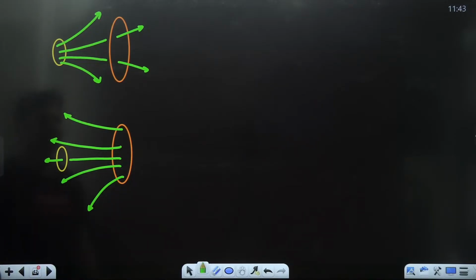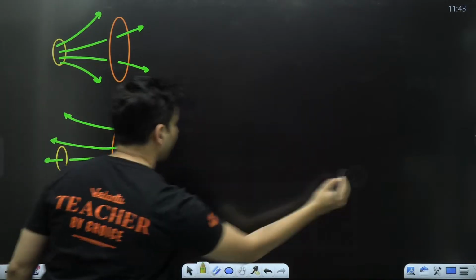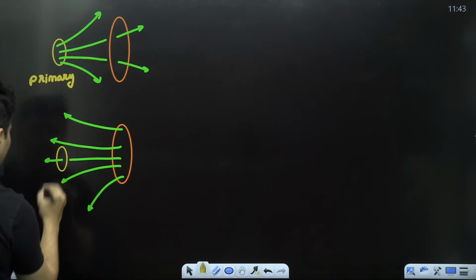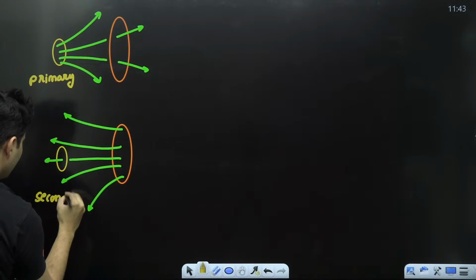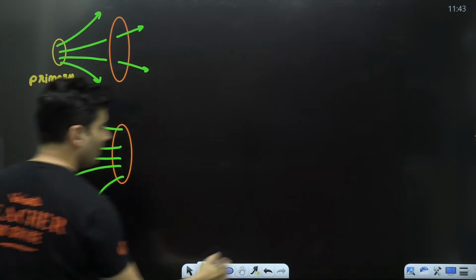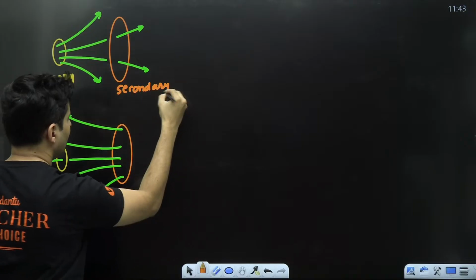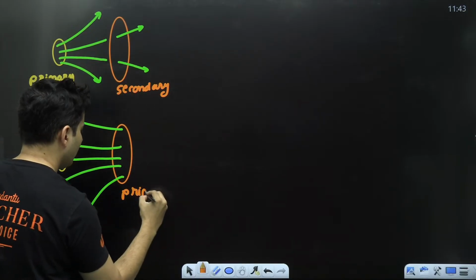Here, this is primary. Now, this same coil became secondary, and this coil which was secondary became primary.